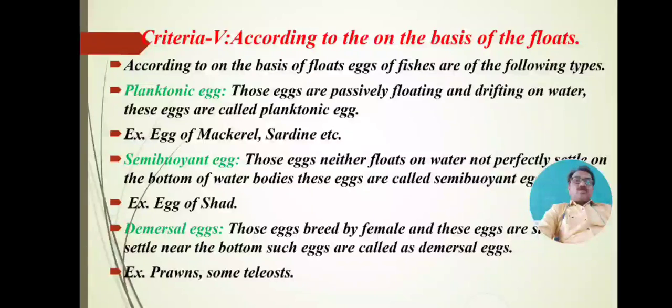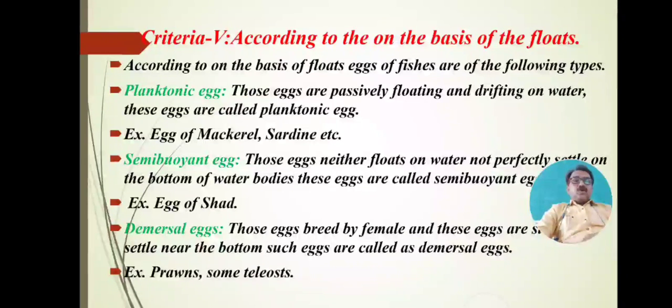The first is the planktonic egg. Those eggs are passively floating and drifting on the water surface from one area to another, moved by water currents from one place to another.